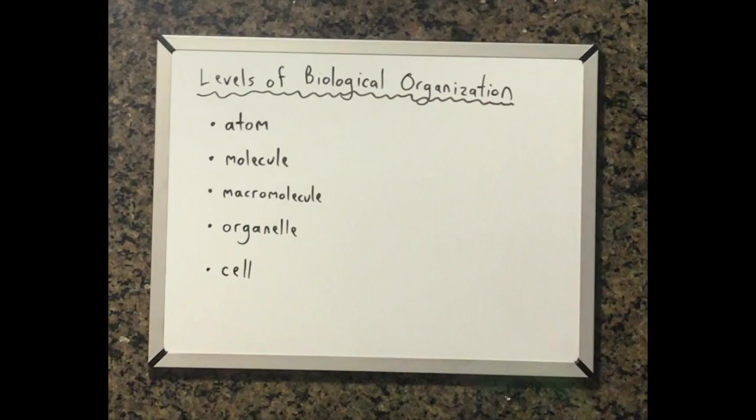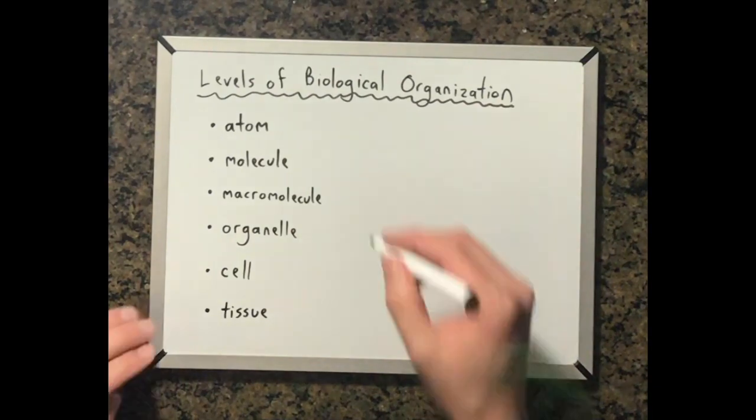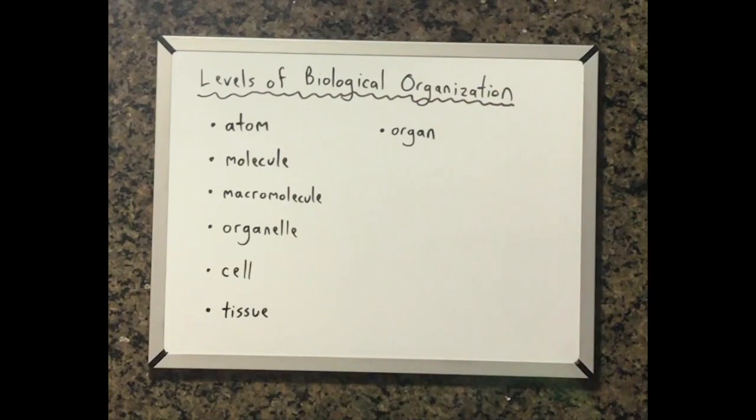When you have a group of cells that are all of the same type, that is when you get tissue. When you combine different types of tissue that further work together towards a common function, you get an organ. The stomach, for example, is an organ that is made up of muscle tissue, connective tissue, and epithelial tissue. All of these tissues work together to carry out a particular function, which in the case of the stomach is digestion. After organs, we have organ systems, which consist of several different organs that collectively work together towards a more general function for the body.